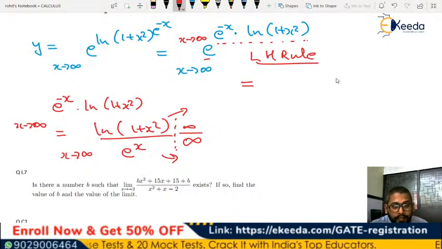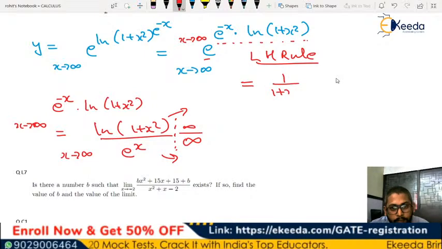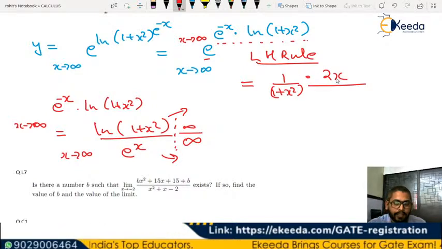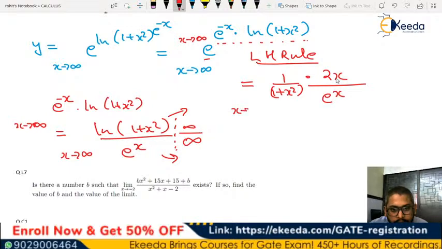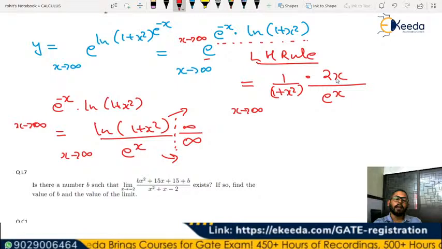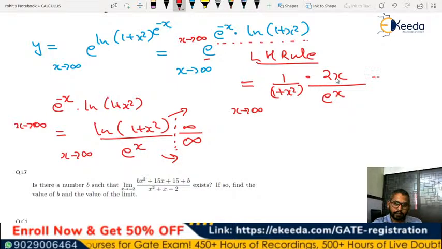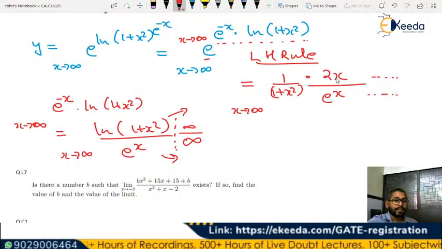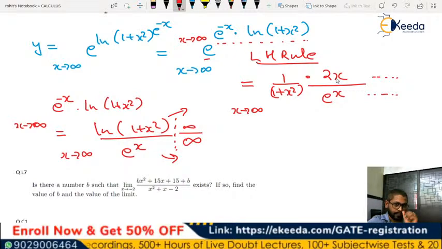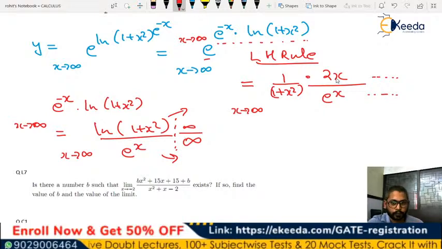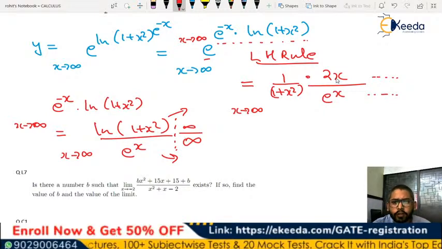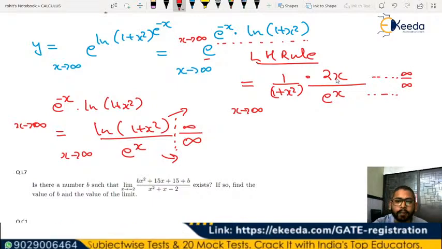The numerator will give you 1 by 1 plus x square into 2x. This is the differentiation of the numerator, and the denominator will be e to the power of x, where x tends to infinity. You can again see the numerator is x, so this will be tending to infinity, this will also be tending to infinity. Although I'll give you one suggestion afterwards, that you can directly say that this function is going to be 0. But let's see how. So this is going to be infinity by infinity, and you can apply the L'Hospital's rule